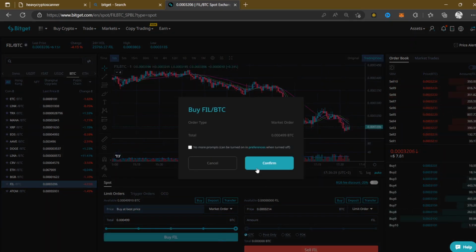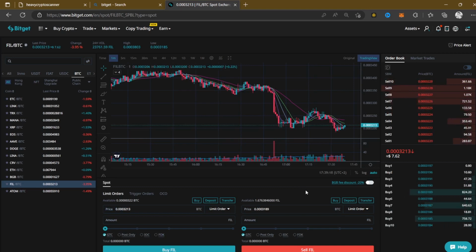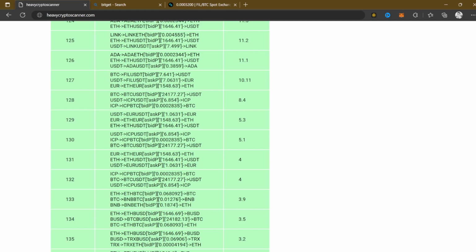Okay, so this is a market order, as you can see right here, and this is the whole amount of BTC that I'm going to spend, almost 0.00500 BTC, right? Something like that. Right here you can see that I got 1.67 worth of FIL. So right now I'm going to have to sell this FIL to USDT to complete our steps, right? Because it says buy BTC, then buy FIL using BTC right here. Okay, and then our final step is to sell this FIL to USDT.